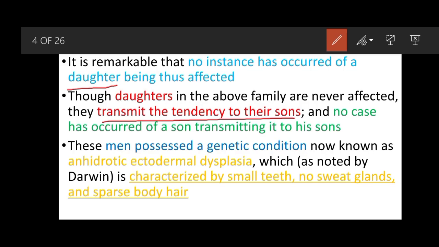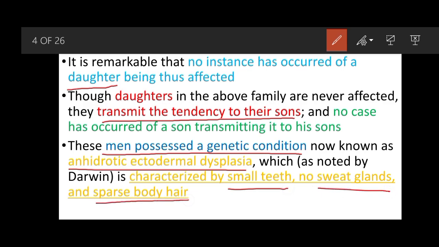These men possessed a genetic condition named anhidrotic ectodermal dysplasia. This disease is characterized by small teeth, no sweat glands, and sparse or very little hair on the body. All these observations were noted by Darwin at that time.